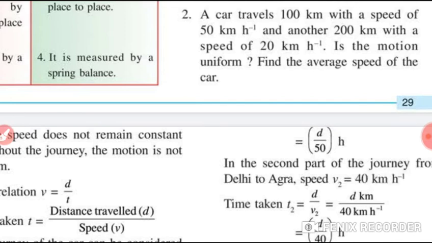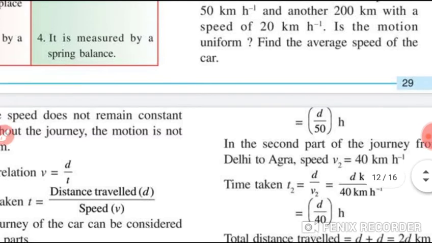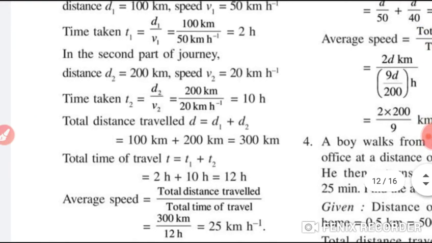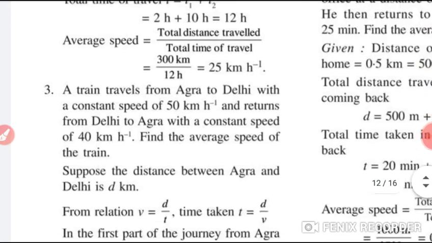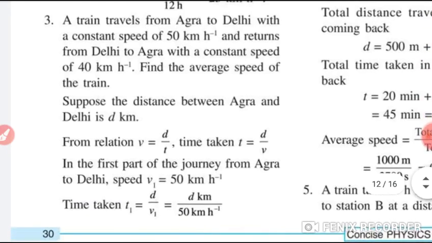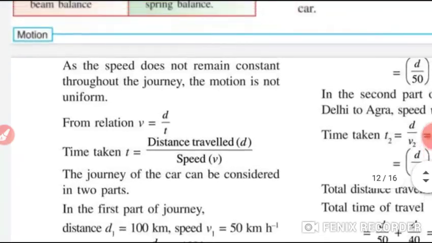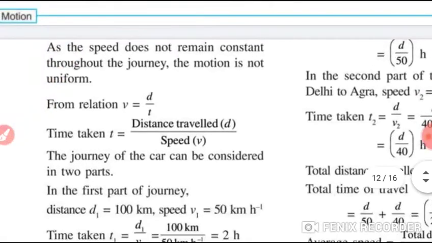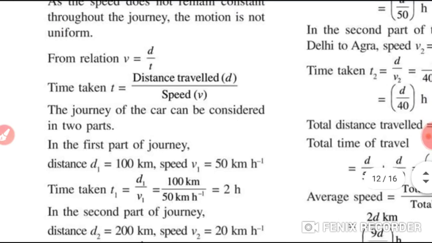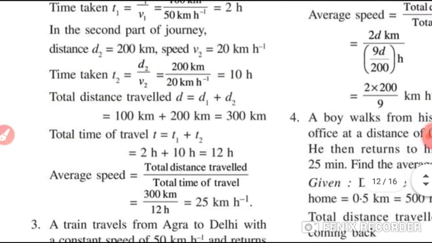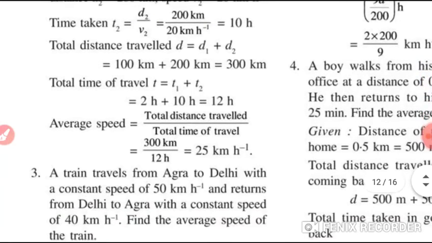Now second, a car travels, students, 100 km with the speed of 50 km per hour and another 200 km with the speed of 20 km per hour. Now is this motion uniform? You have to find the average speed of this car. This question also, students, try to do by yourself. So here third question, a train travels, here I will show you the second solution, but students, try to do this solution by yourself. There are some numericals, so try to do them.